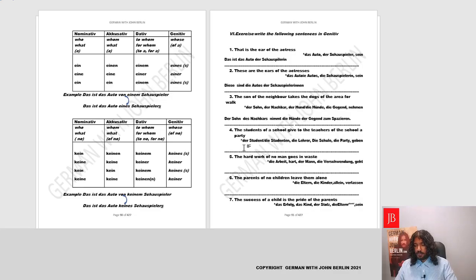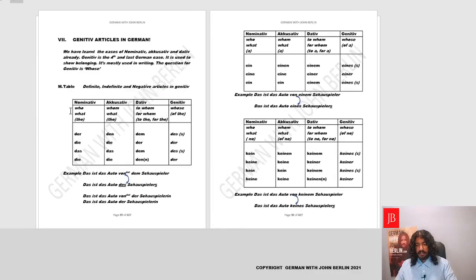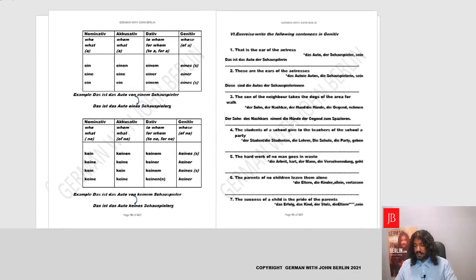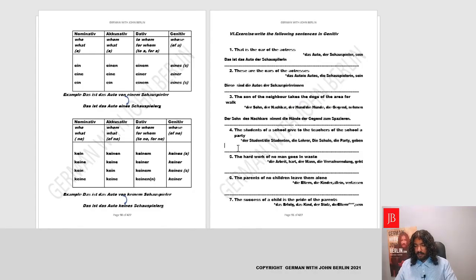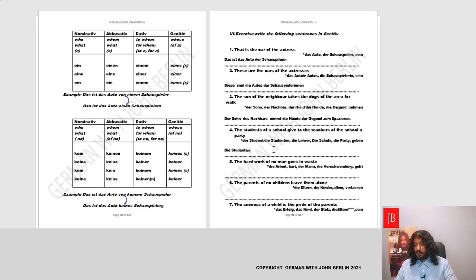The students of a school give to the teachers of the school a party. So we'll begin with who. It's the students. Students are basically plural. So "who" will be "die," and student will be "Studenten." Let's have a look here. Die Studenten. Yes, Studenten. Fantastic.